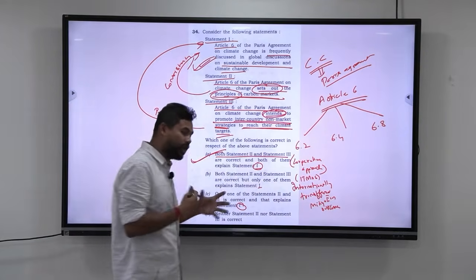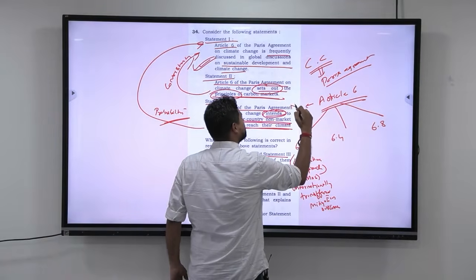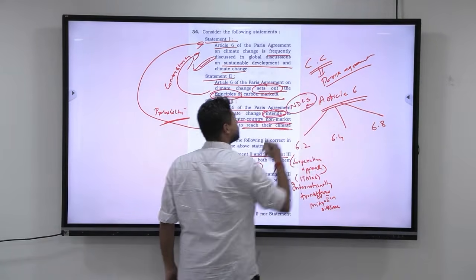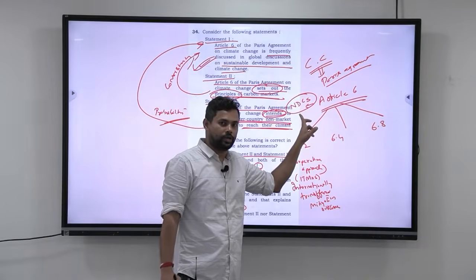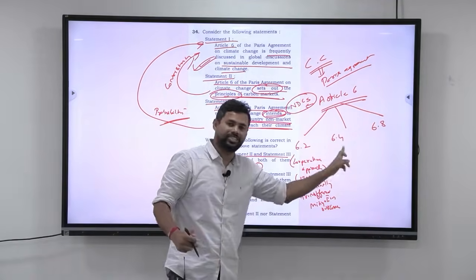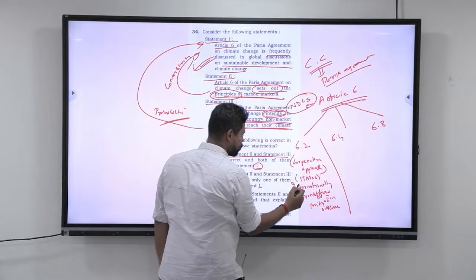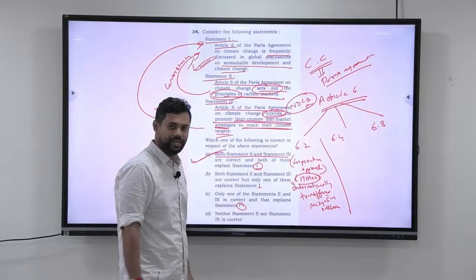This is one way of achieving. At the end of the day, we are doing all this to achieve what? Nationally determined contributions. The nationally determined contributions can be achieved with the help of these three means. This is 6.2. That is, I can achieve the NDCs using ITMOs, that is internationally transferred mitigation outcomes.